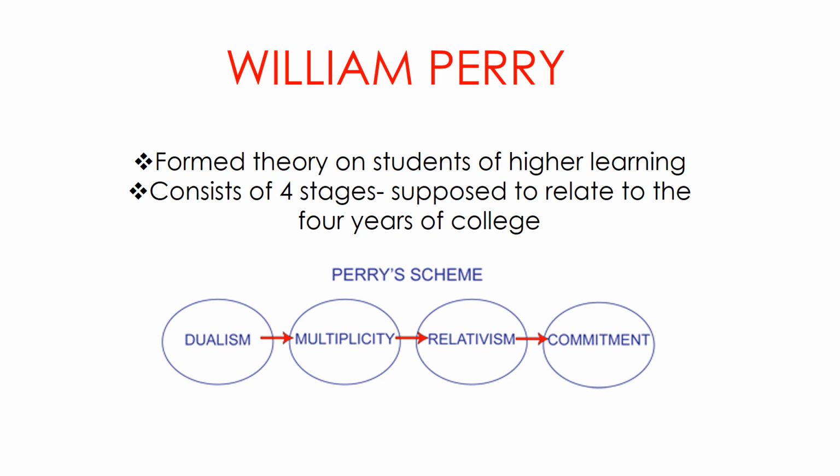William Perry. William Perry formed a theory on students of higher learning. This is huge for you who want to teach high school, middle school, or perhaps college level. William Perry believed that learning consists of 4 stages. These 4 stages are said to relate to the 4 years of college. The first stage is dualism, then multiplicity, relativism, and commitment.